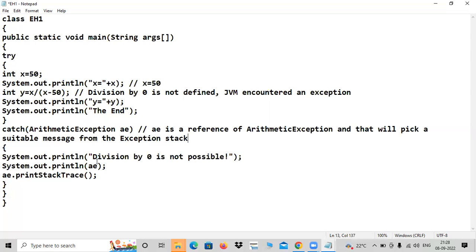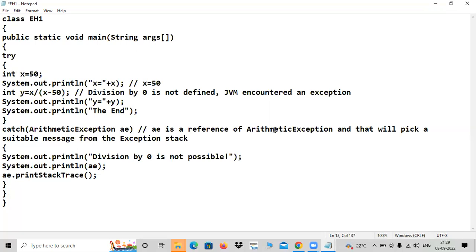So there is little isolation between checked and unchecked. The only difference, theoretically speaking, is that the compiler will detect one, and the other one the JVM will detect. The compiler cannot do that. That is the difference.